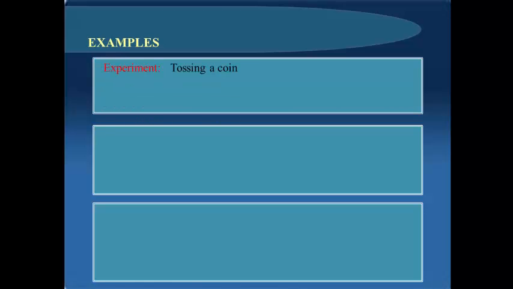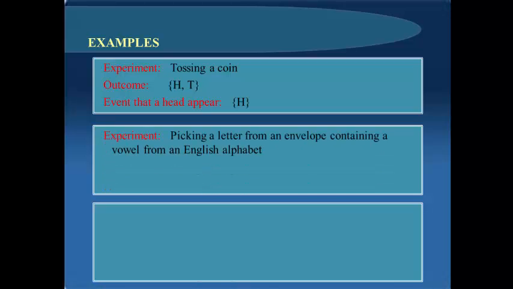Let us have these examples. Our experiment is tossing a coin. Our outcomes are getting a head and a tail. An event is that the head will appear once. Another experiment, picking a letter from an envelope containing the letters of the English alphabet. Our outcomes are getting an A, E, I, O, and U. The event, a vowel in the word probability, is A, I, O.